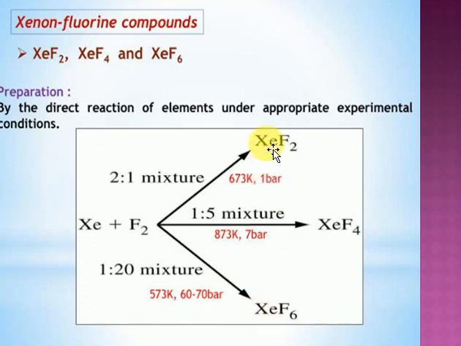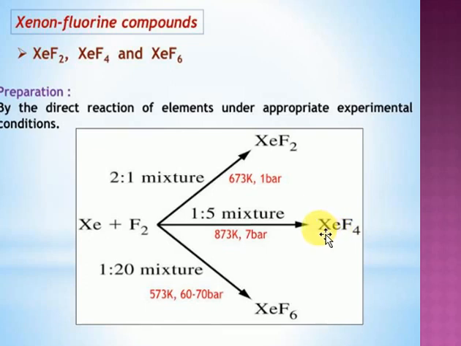Of these, these 3 are solid in nature. Xenon difluoride has the highest melting point because of less electronic repulsion. Xenon hexafluoride has the highest electron repulsion, and it has a distorted octahedral structure. XeF2 has a linear structure. XeF4 has a square planar structure.